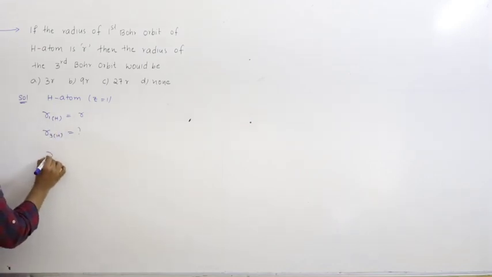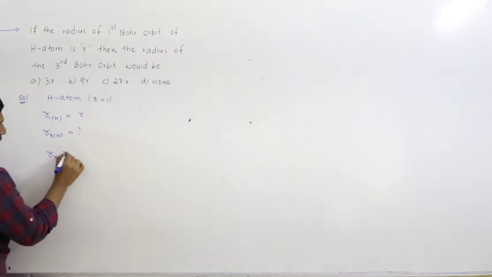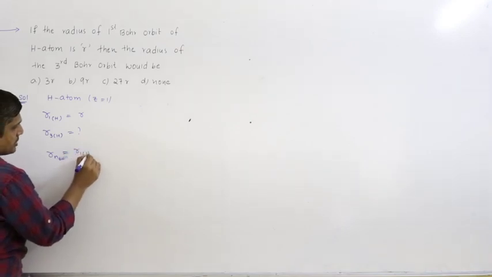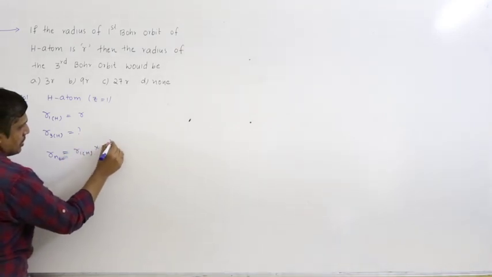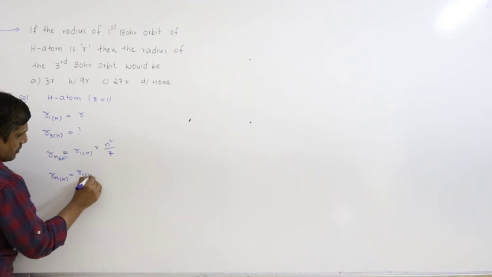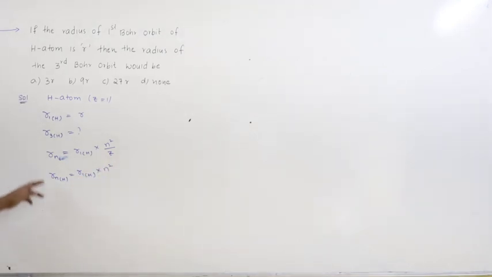In general, rn is r1H into n square by Z. If it is for hydrogen, Z equal to 1, so r1H into n square. Already we have studied this equation in the last class.